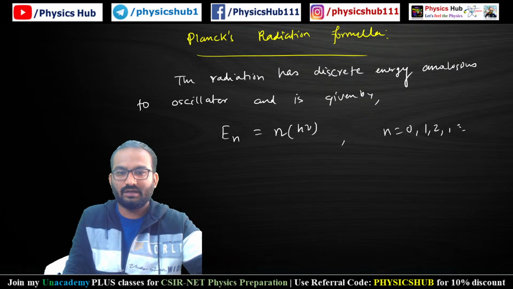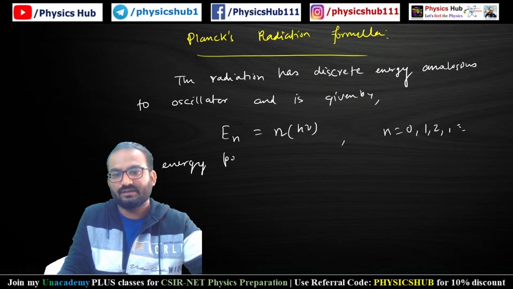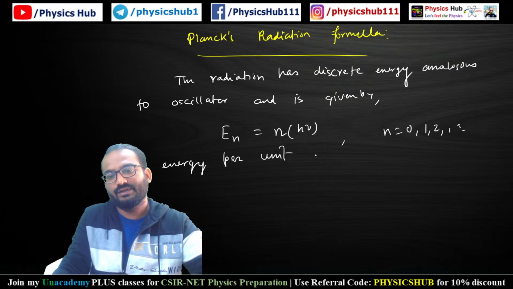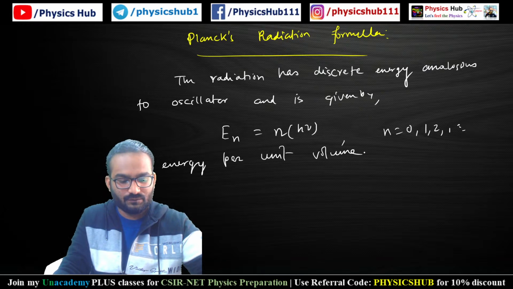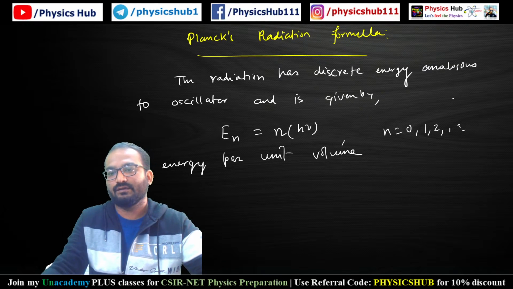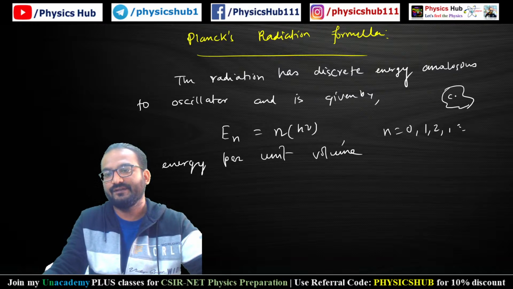Now according to this Planck's radiation formula for black body radiation, the total energy per unit volume: we have considered some cavity, and this cavity is maintained at some temperature T. Let's say it has been heated, so it will emit electromagnetic radiation. So we are talking about this energy.